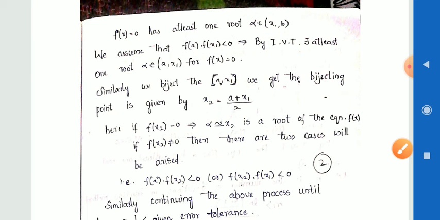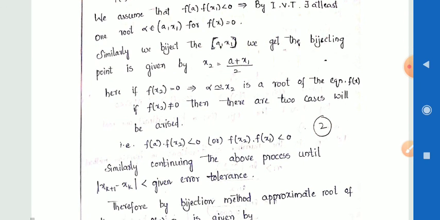We assume that f of a into f of x1 is less than 0. By the intermediate value theorem, there exists at least one root alpha, that alpha belongs to a comma x1, for f of x equal to 0. Similarly, we bisect the interval a comma x1. We get the bisection point x2 is equal to a plus x1 by 2.